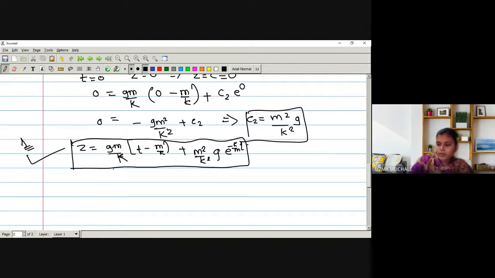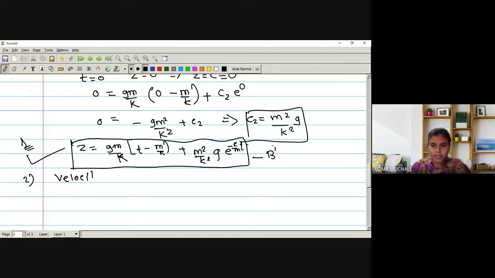So what is the next step we have to find out? Next step, it has been provided that we have to find out the velocity. Okay, how to find out a velocity? Velocity is nothing but rate of change of a given position vector. So what is a position vector now? Z simply describes the position of a particle. So dz by dt will give you the velocity, right? So we have to find out the derivative of this equation. This is the equation of motion we have obtained for a particle falling under the influence of gravity.